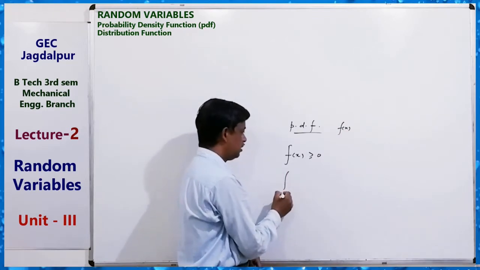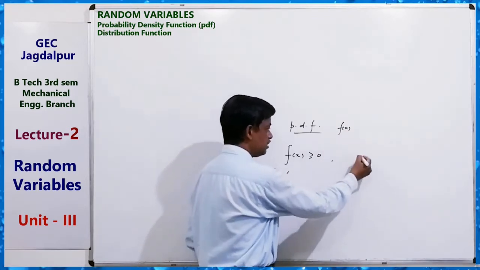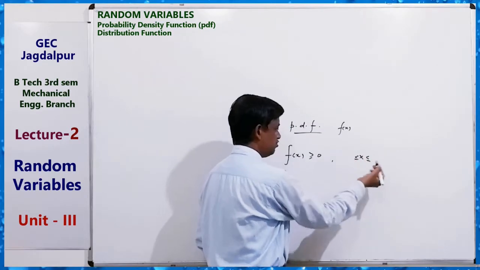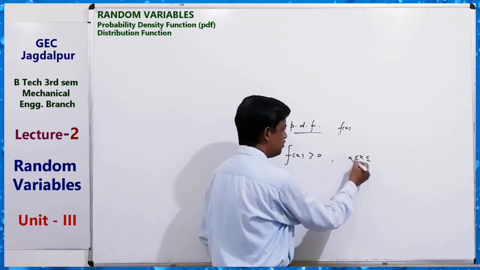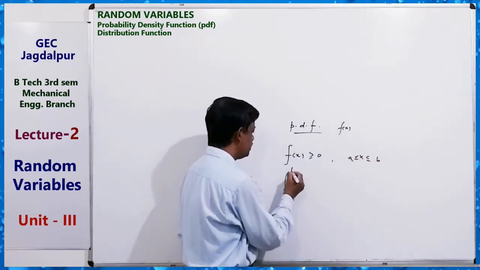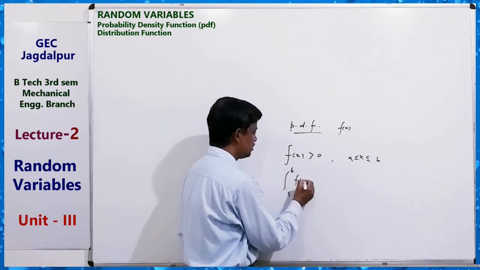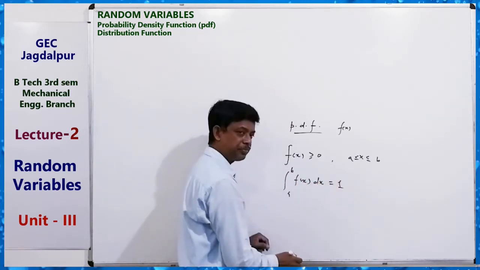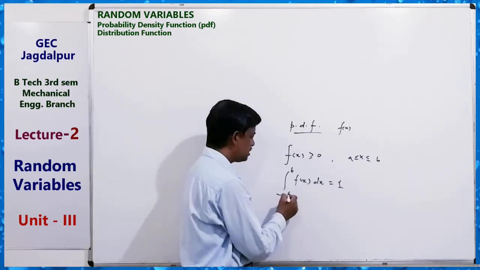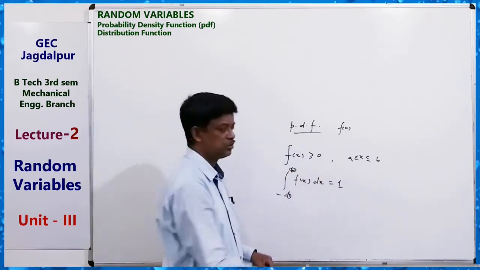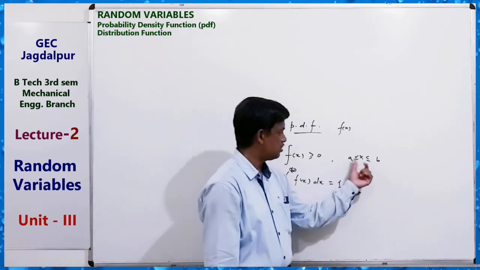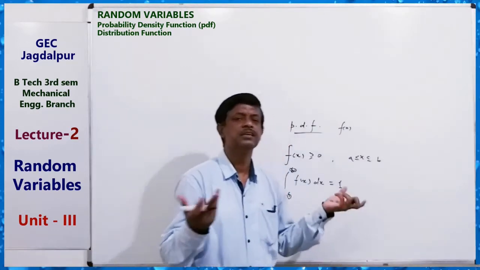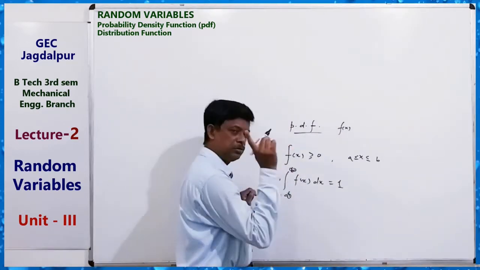And if the interval is, whichever interval, maybe a to b, the integral of f(x) dx equals 1. We can write minus infinity to plus infinity, f(x) dx equals 1, because outside this interval we can define the function as 0. So there are two forms.